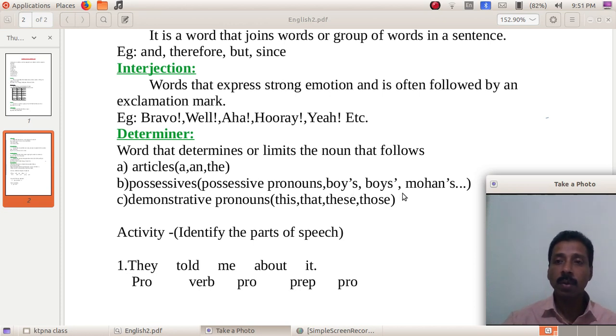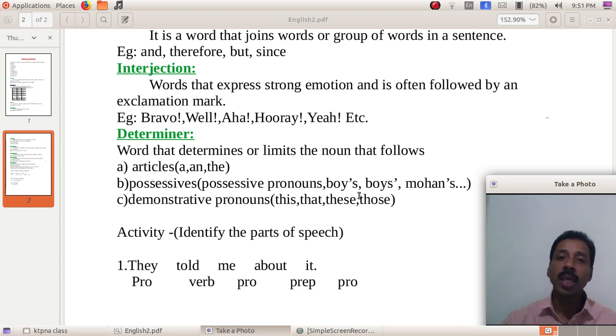And this one, B-O-Y-S apostrophe. What's the difference? This is the possessive form of the plural noun, boys. So while we form possessive forms of nouns, add apostrophe s.